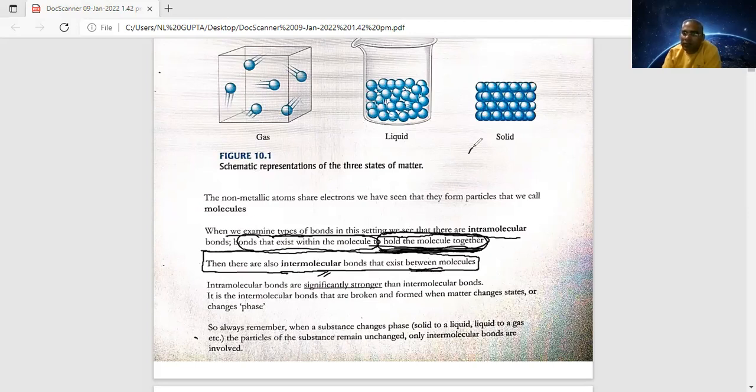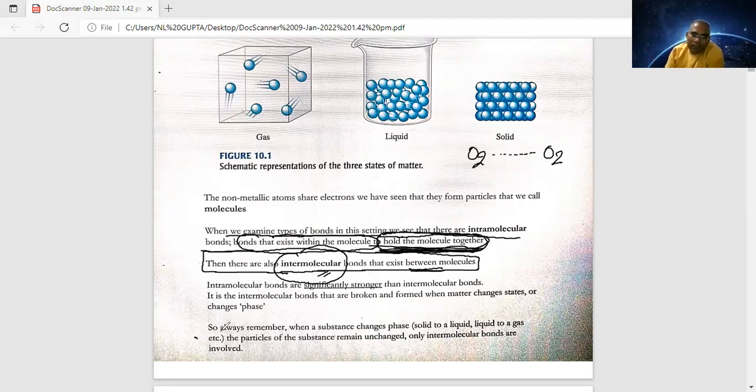Between molecules, suppose it is O2 and O2, what kind of bond is existing? You can see that there are two molecules, and between the molecules is intermolecular, like you are in a different country and I am in India. Different countries means international. Suppose you are going by flight, that is an international flight, or any cricket match is an international match. Between two different countries means international. Similarly, between two different molecules, it is intermolecular. Are you able to understand the meaning of intermolecular forces? So between two molecules, that is the intermolecular force of attraction.